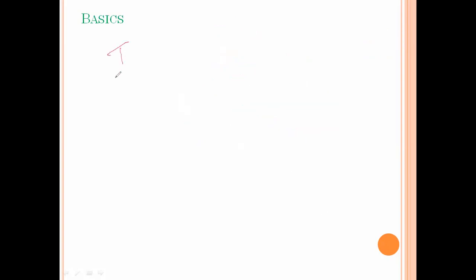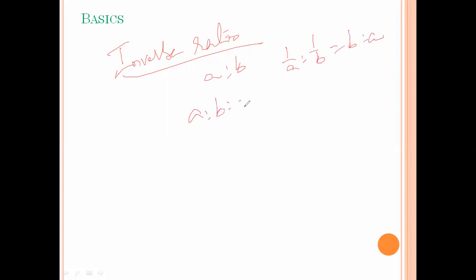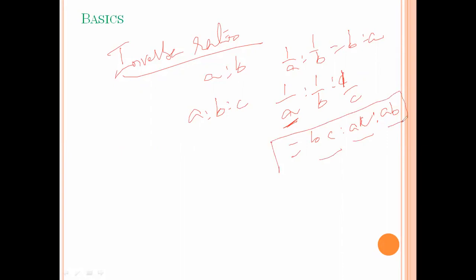Next, inverse ratio. If A is to B is the given ratio, the inverse ratio is 1 by A is to 1 by B, which is equal to B is to A. If A is to B is to C is the given ratio, then the inverse ratio is 1 by A is to 1 by B is to 1 by C, which equals BC is to AC is to AB. Here we multiply all three with ABC. In the first, A gets cancelled, remaining BC. In the second, B gets cancelled, remaining AC. In the third, C gets cancelled, remaining AB. So BC is to AC is to AB.